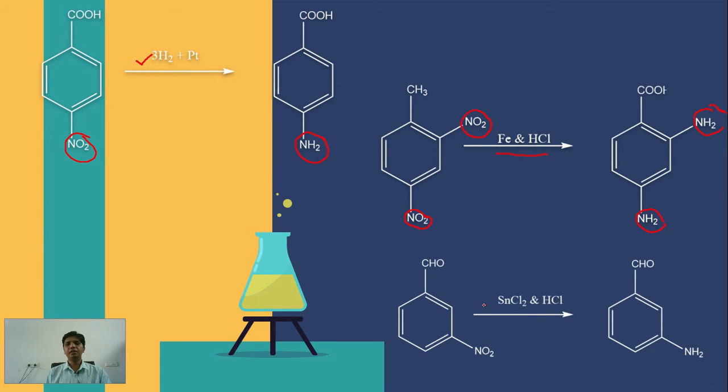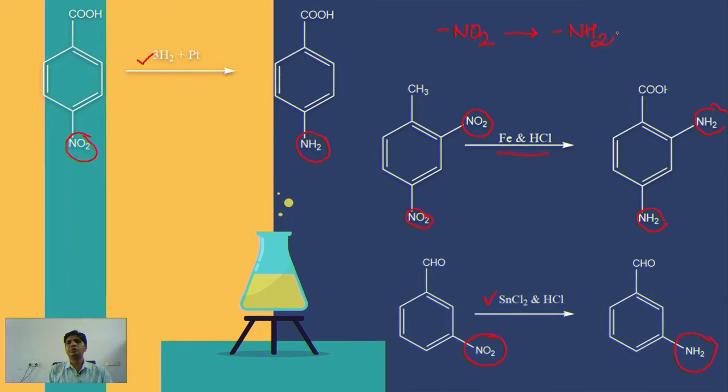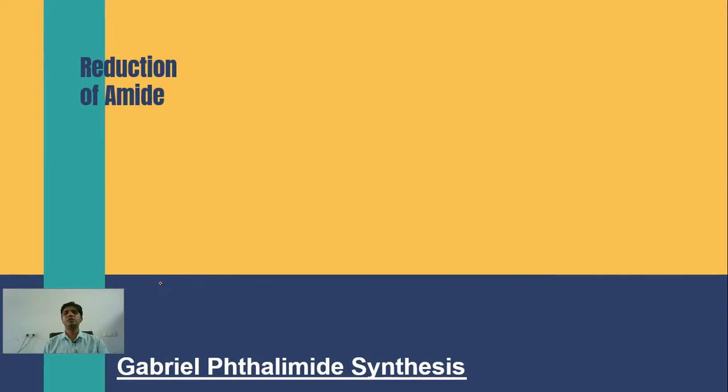Another example where SnCl2 and HCl is used as a reducing agent, where NO2 is converted to NH2. So reduction is nothing but conversion of NO2 to NH2.